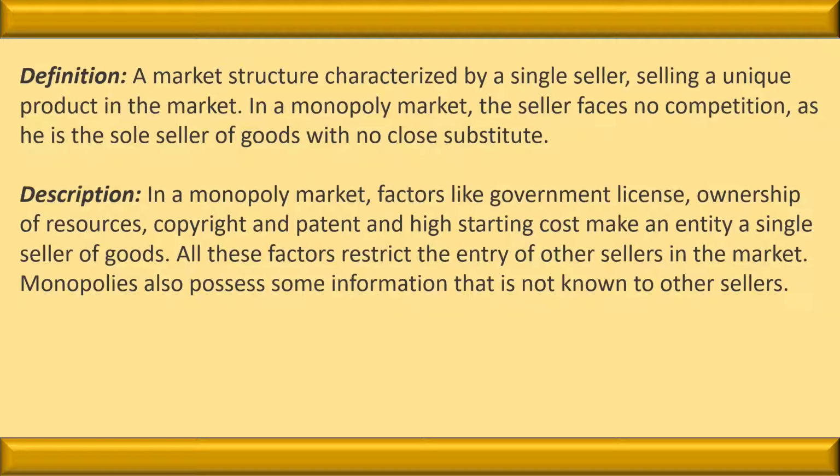Monopoly is taken from the two words mono and poly. Mono means single and poly means seller. So monopoly means that type of market in which one seller is there. Let us see what is being written over here. Monopoly is a market structure characterized by a single seller selling a unique product in the market.